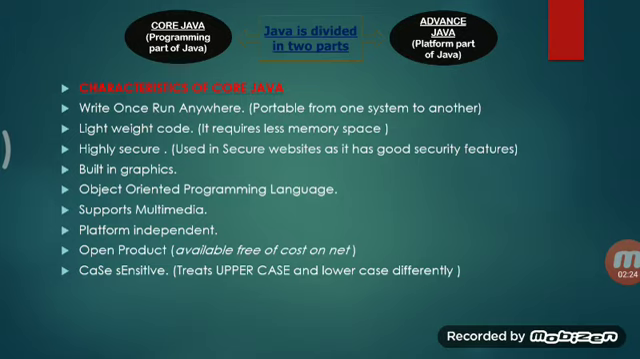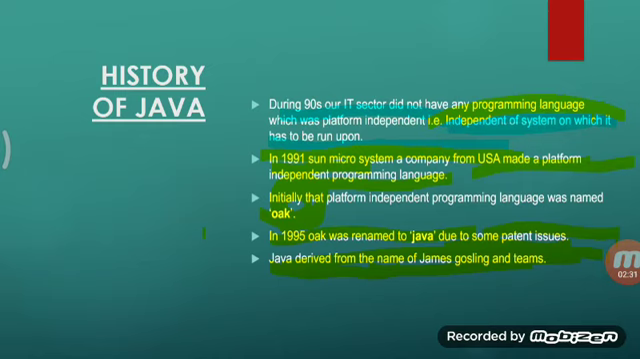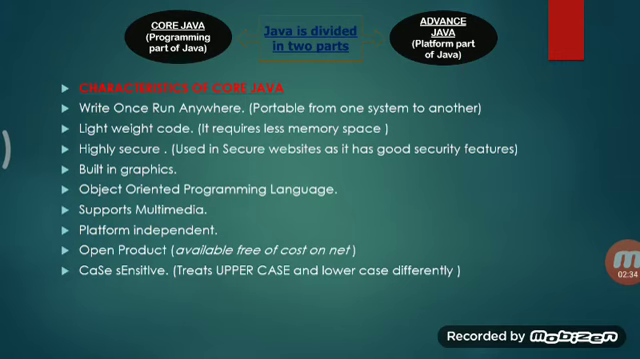Then when we talk about Java, the next thing that comes is that Java is divided into two parts. First is core Java and the other one is advanced Java.